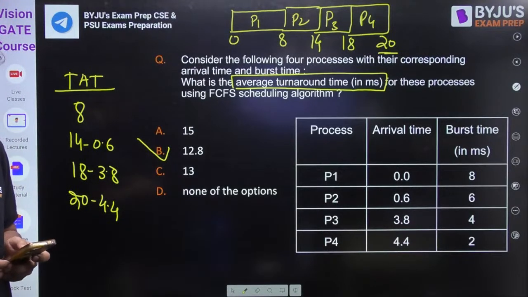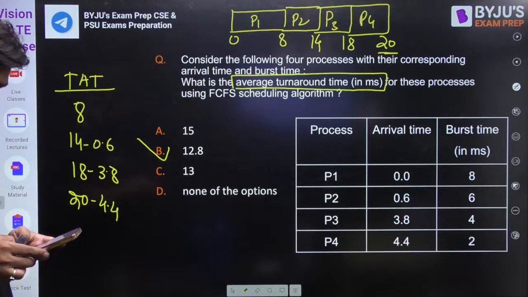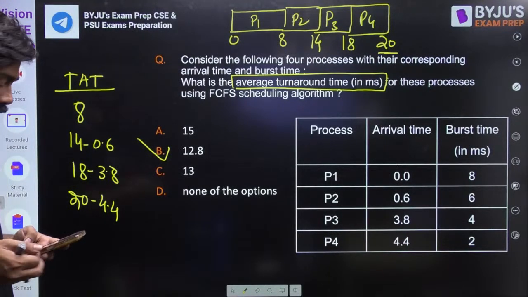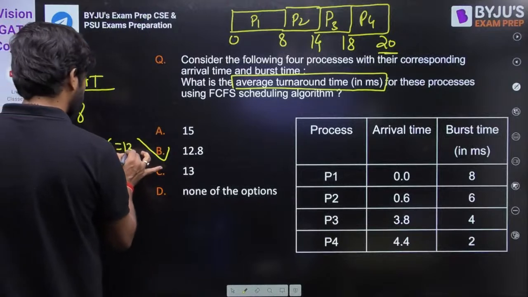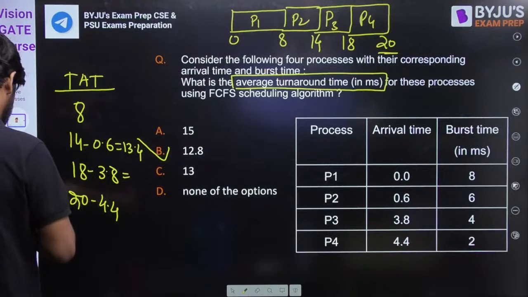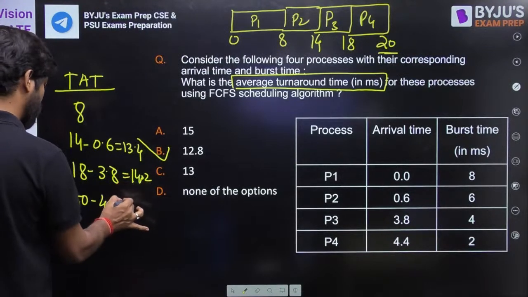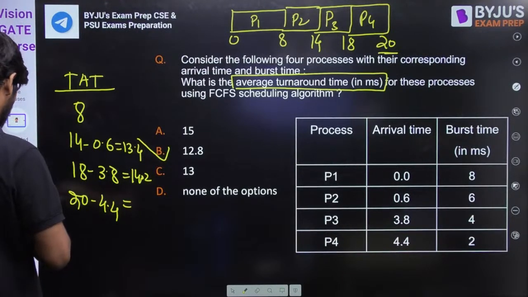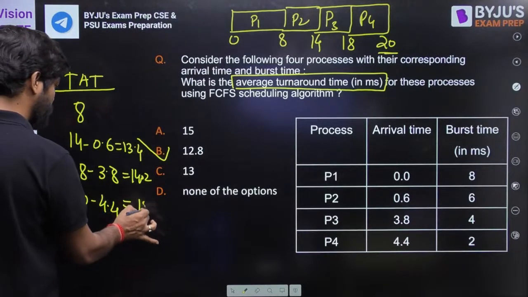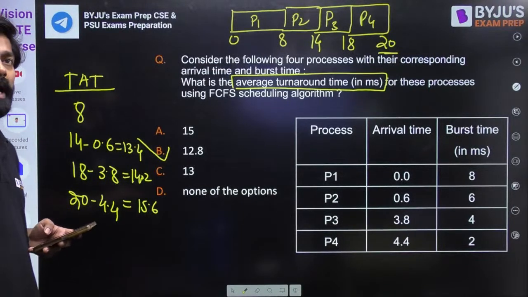So yeah, we have 14 minus 0.6. So this is nothing but 13.4. And this is 18 minus 3.8. It is nothing but 14.2. And this is 20 minus 4.4. It is nothing but 15.6. Fine. And you can add it.